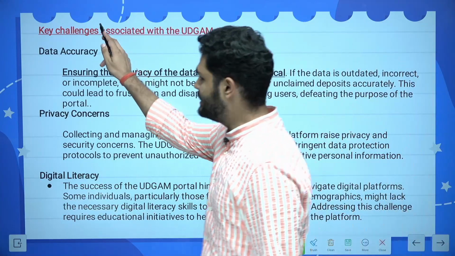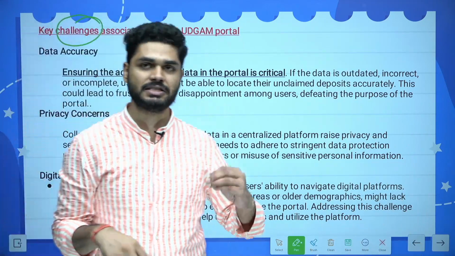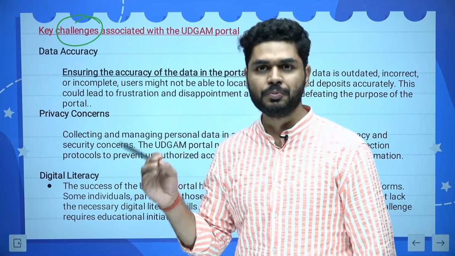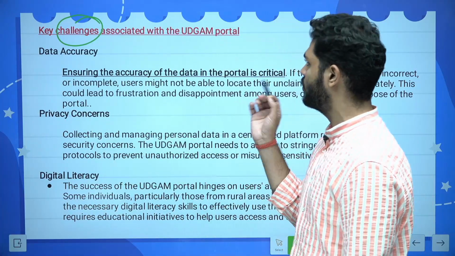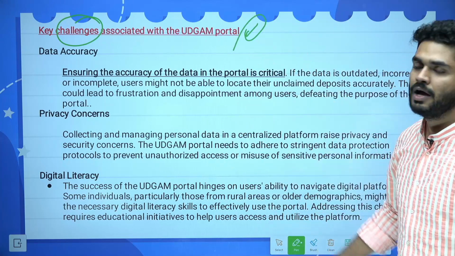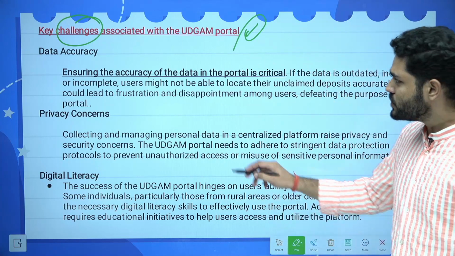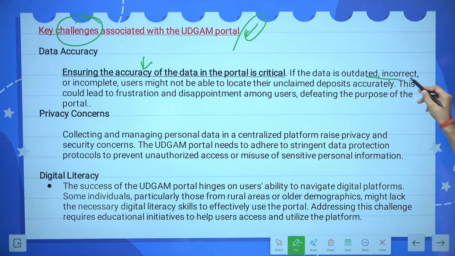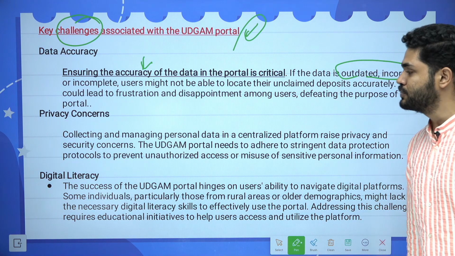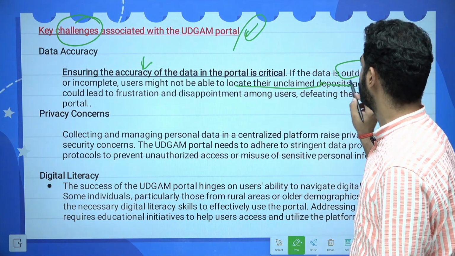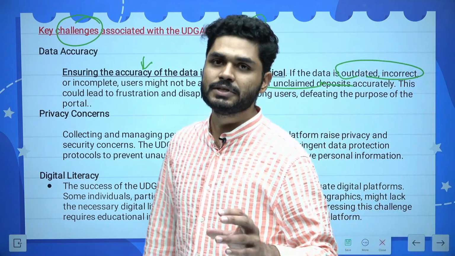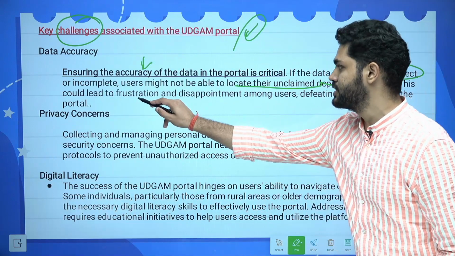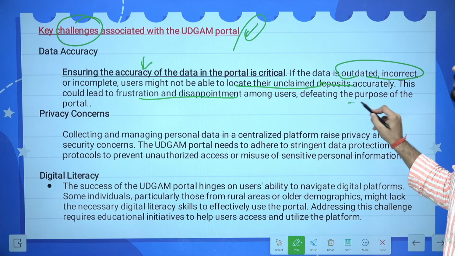Now, despite these easy transactions and these easy steps to follow and to reclaim the collective 35,000 crore rupees, there would be a few challenges. Like everything, here also the UDGAM portal could face a few challenges. One is data accuracy, because ensuring accuracy of the data in the portal is critical. If the data is outdated or incorrect or incomplete, users might not be able to locate their unclaimed deposits, and this could reverse the situation from what is expected, because it could lead to frustration and disappointment, and would defeat the purpose of the portal.